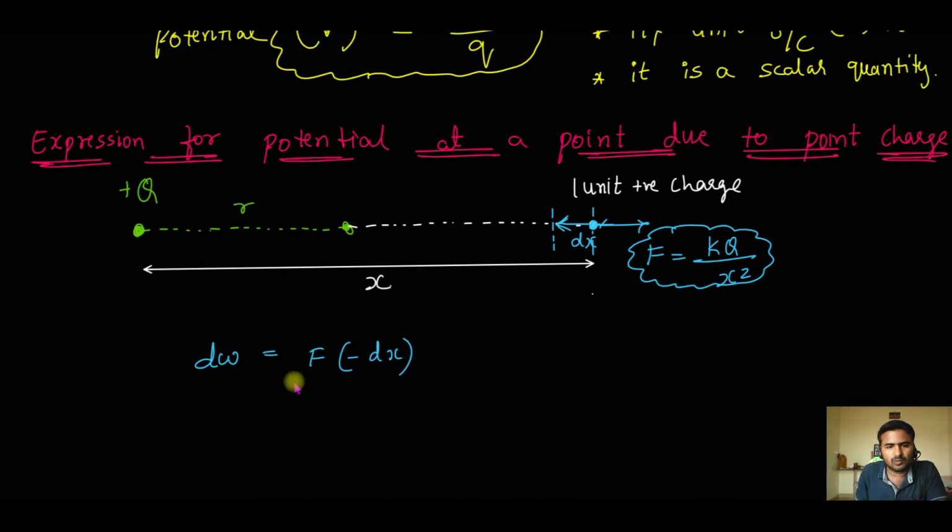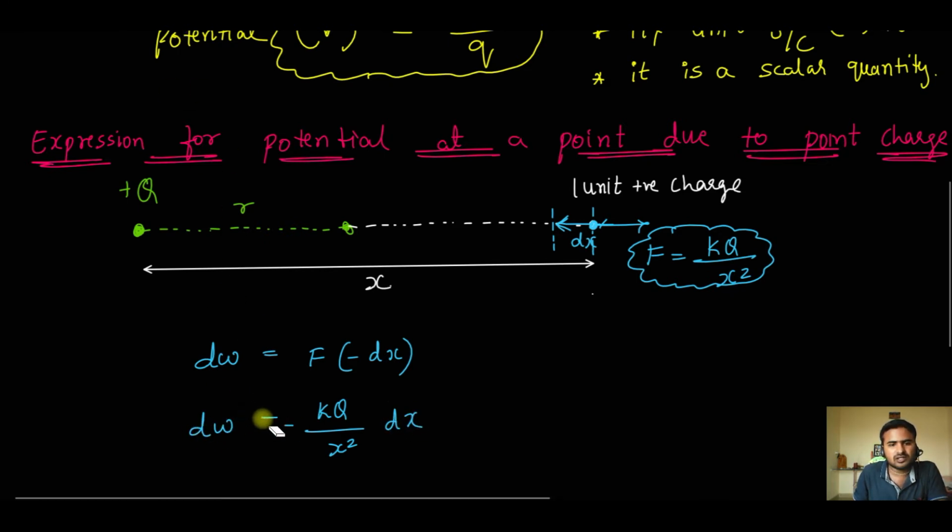So now how much is the force F? It is k capital Q by x square. I'll keep the minus outside, into dx. This is small work done to move a unit charge by a distance dx when it is at a distance of x from the charge. So small work done to move this 1 unit charge by a distance dx when it is at a distance of x is kQ by x square into dx.